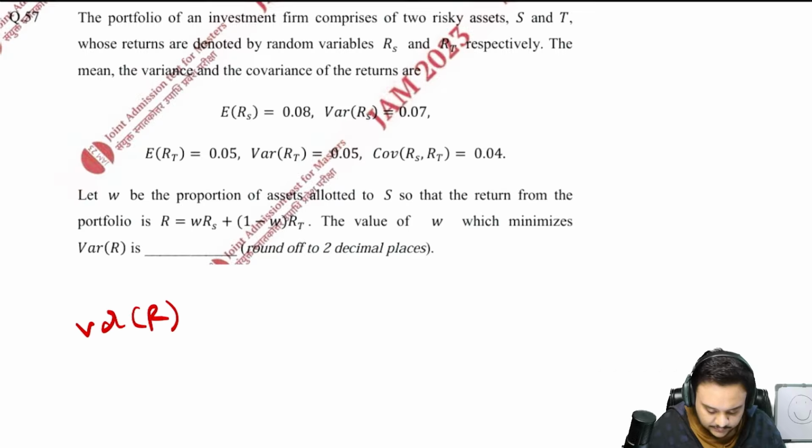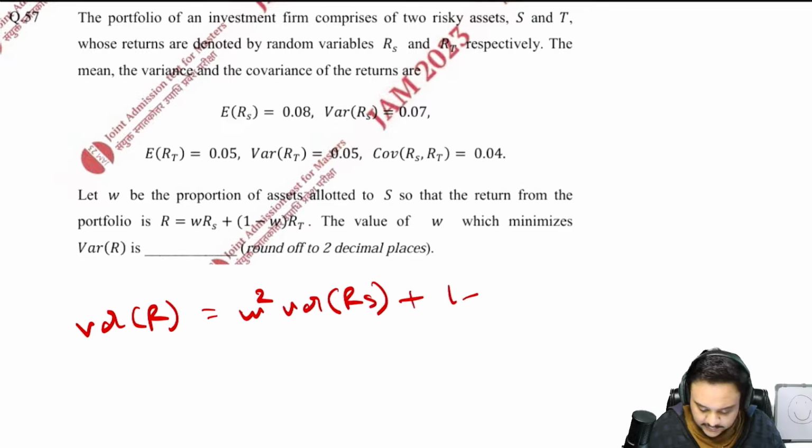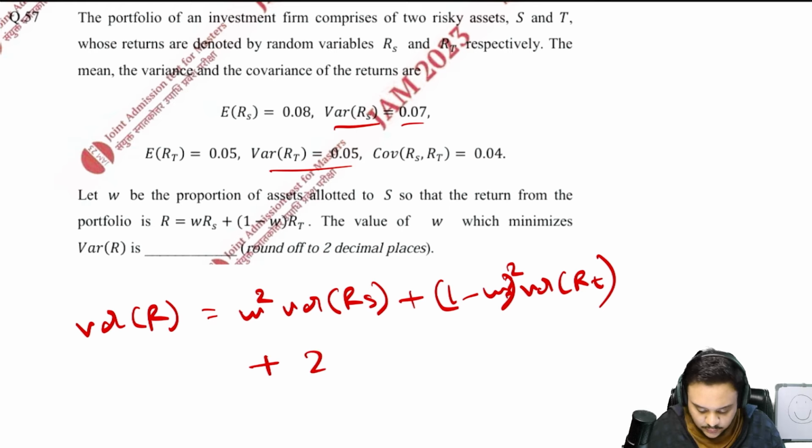Variance of R will be equal to W will come out as W square, variance of RS, plus this will also be squared, 1 minus W whole square, variance of RT, plus 2AB, right? What is A?